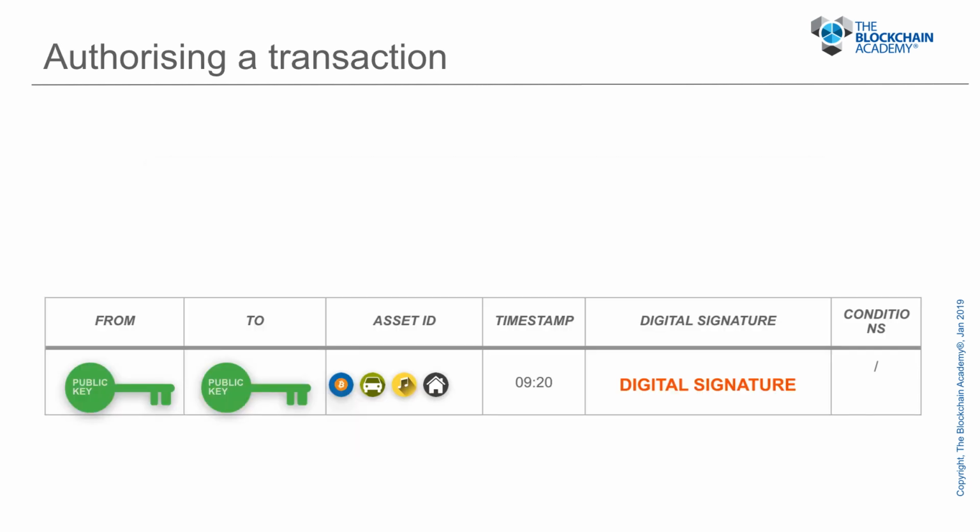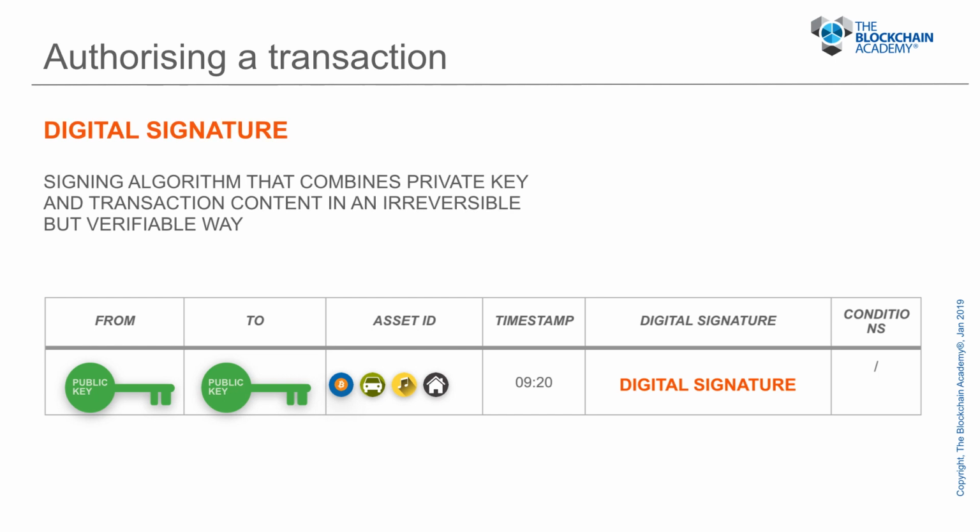Let's have a look at how a transaction is authorized on the blockchain. Here, we see a typical transaction line in a blockchain database that holds the public key of the initiating party, the public key of the receiving party, the asset identification number, a timestamp, and a digital signature. Now, that digital signature authorizes the transaction.